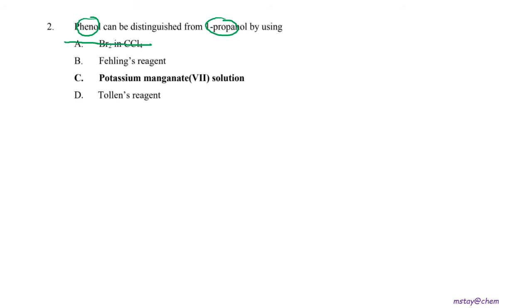Normally bromine in CCl4 gives a positive result towards alkene. The other option we will learn in the chapter on carbonyl. Potassium permanganate, yes, possible. Phenol will not react with potassium permanganate.